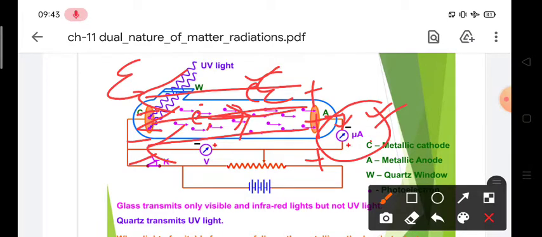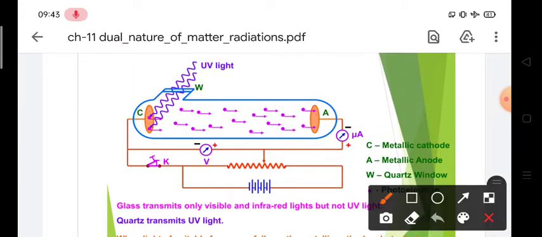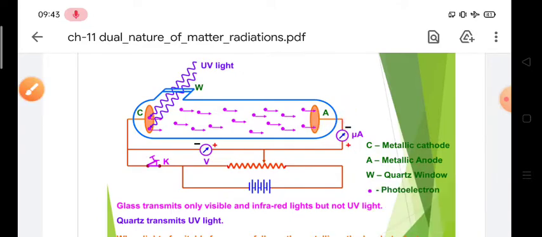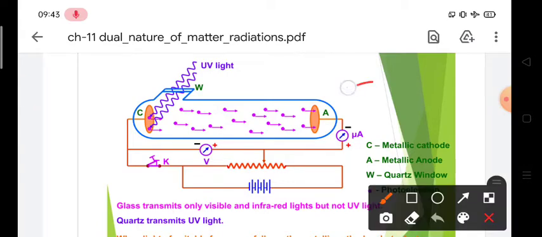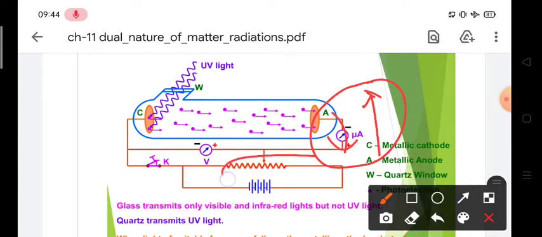The direction of conventional current is always opposite to the motion of electrons. That's why here it is shown from positive to negative, the current moving in the reverse direction, because the electron is moving in this direction. Some external circuit is also provided,